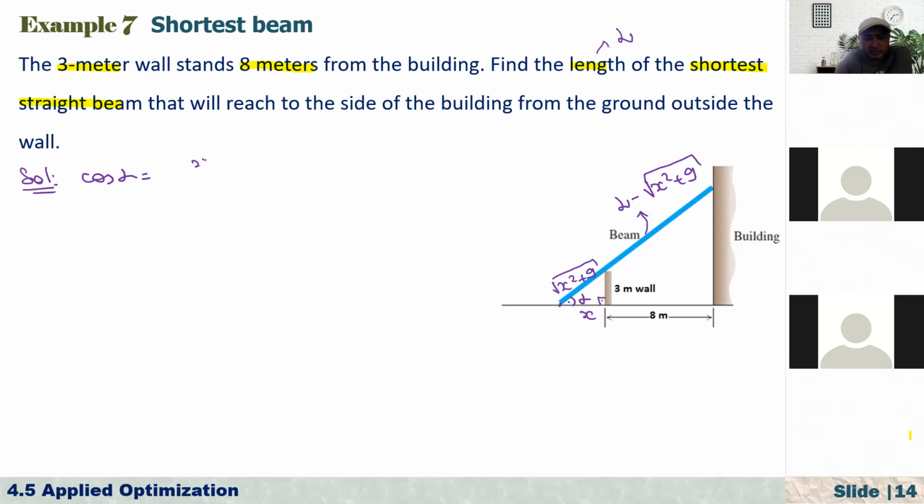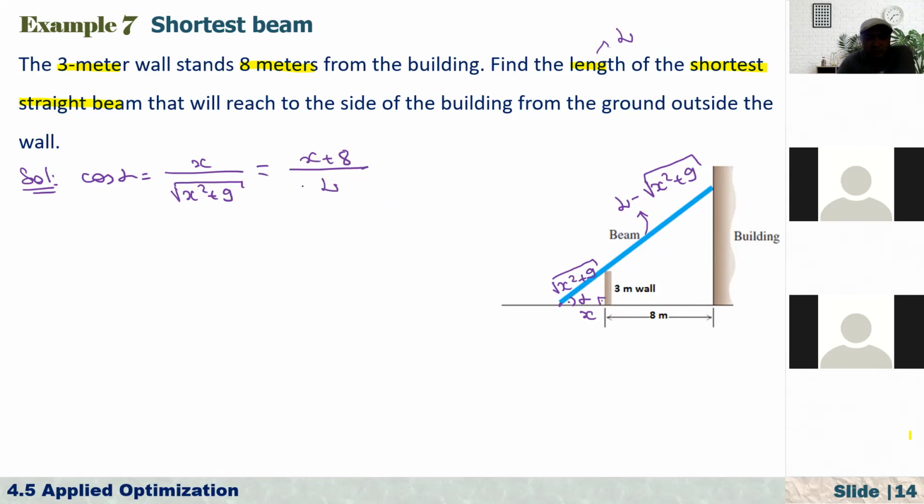Adjacent side is x over hypotenuse, square root of x squared plus 9. And how about in a big right angle triangle, the whole beam and the ground? Adjacent side is x plus 8 over, and how about the hypotenuse? Hypotenuse is equal to L. So now from these two ratios, we can relate L and x to each other.